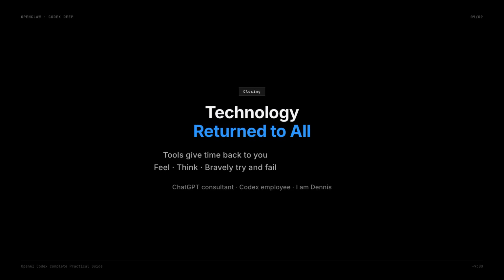It is okay if you cannot write code. It is okay if you do not understand complex architecture, because the evolution of AI is fundamentally about it adapting to our language. The meaning of tools is to give time back to you, to feel, to think, to bravely try and fail. This episode was long, but if you remember one sentence, let it be this.